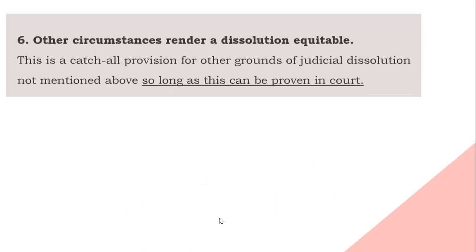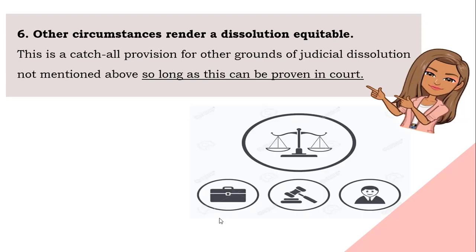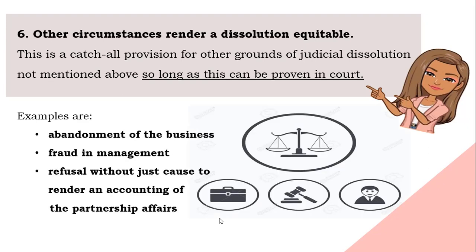And lastly, other circumstances which render a dissolution equitable. So this is a catch-all provision for other grounds of judicial dissolution that were not mentioned earlier, as long as this can be proven in court. Some examples of these are abandonment of the business, fraud in management, refusal without just cause to render an accounting of partnership affairs, and the like.